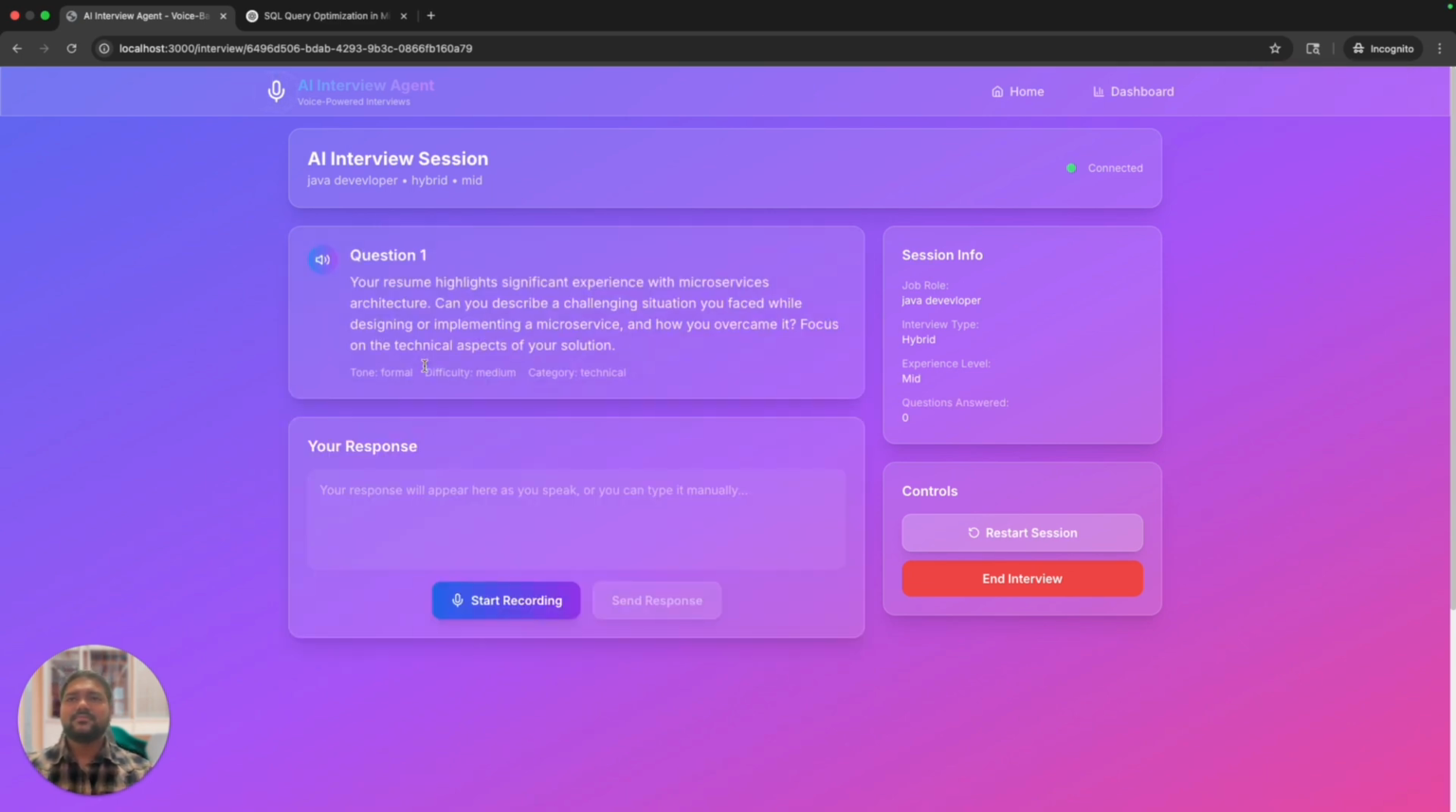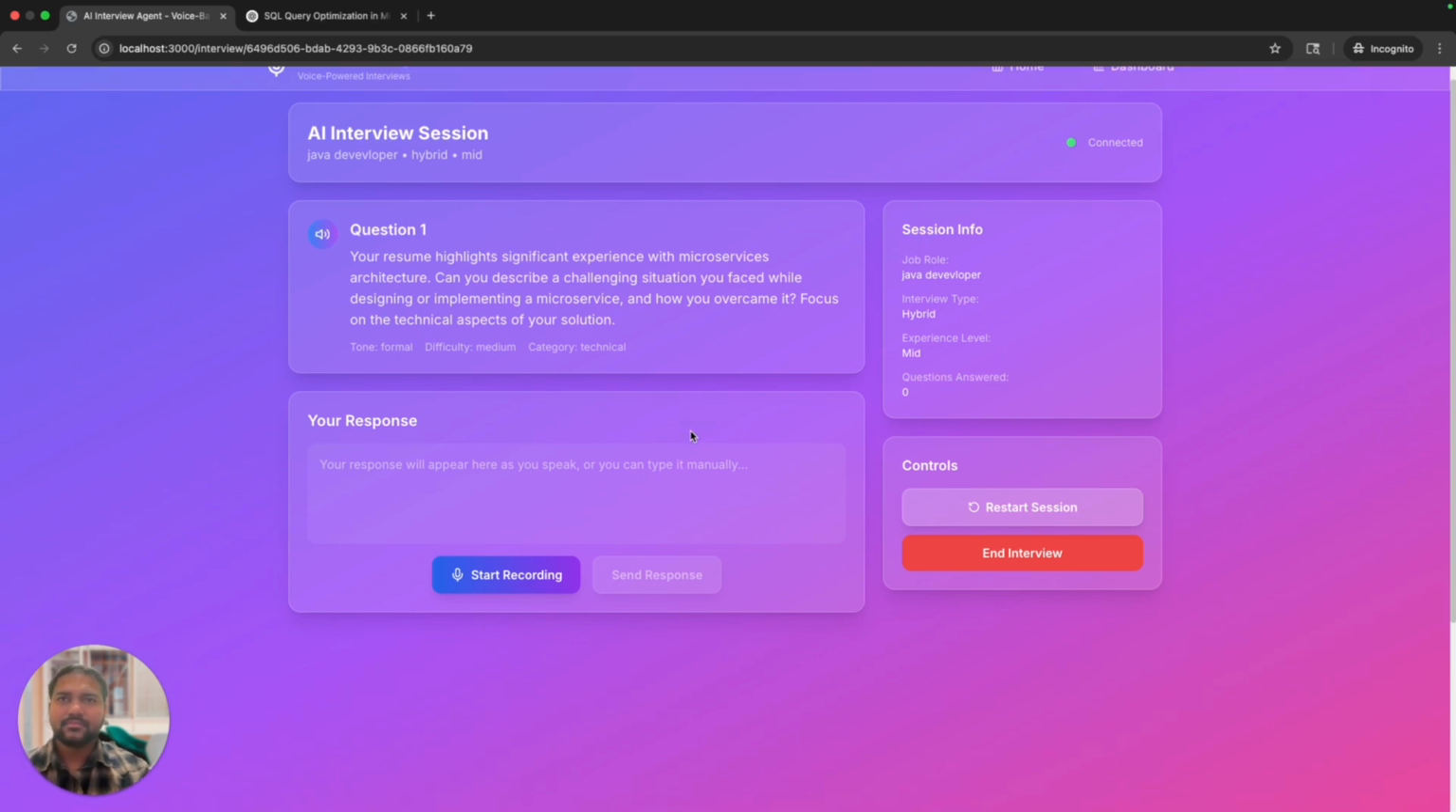Your resume highlights significant experience with microservices architecture. Can you describe a challenging situation you faced while designing or implementing a microservice, and how you overcame it? Focus on the technical aspects of your solution.